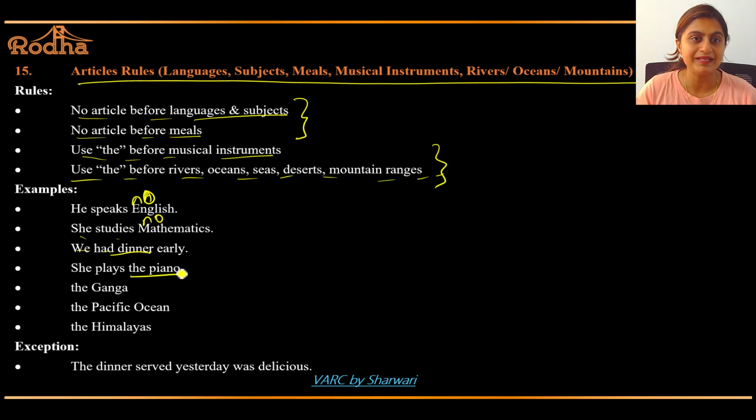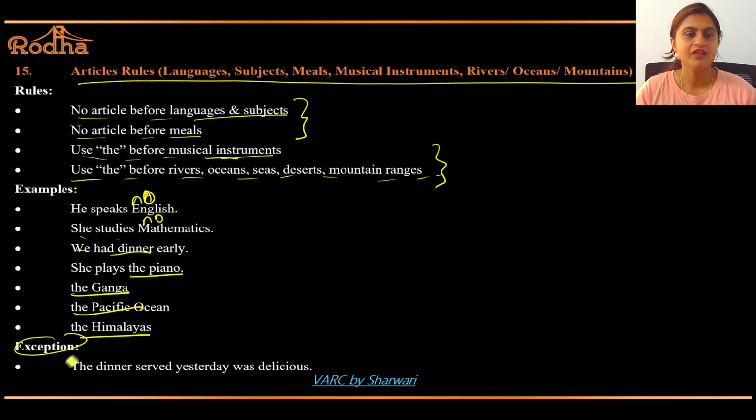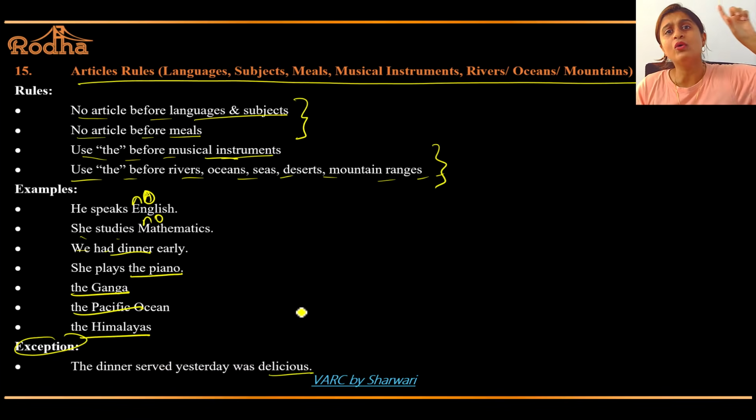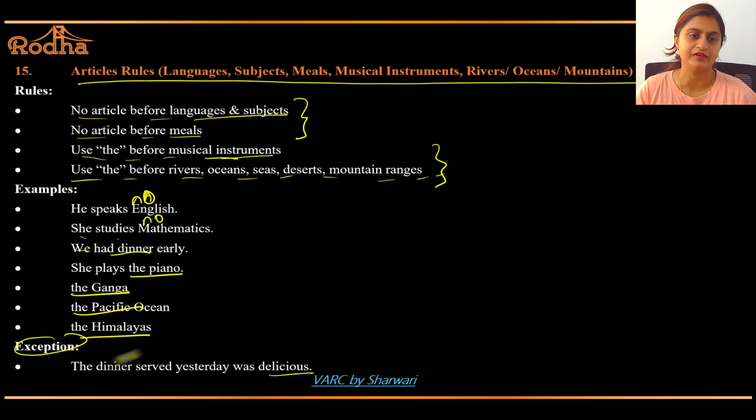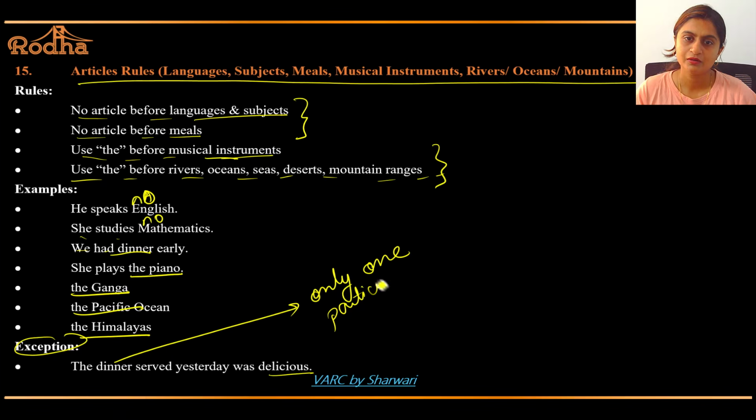Now see, the piano, musical instrument, the Ganga river, the Pacific Ocean, the Himalayas. Now see, what is the exception in this? There's only one exception. The dinner served yesterday was delicious, because I am talking only about one particular dinner.